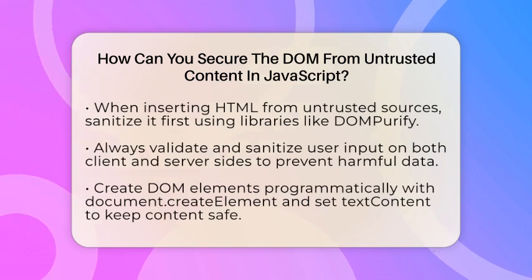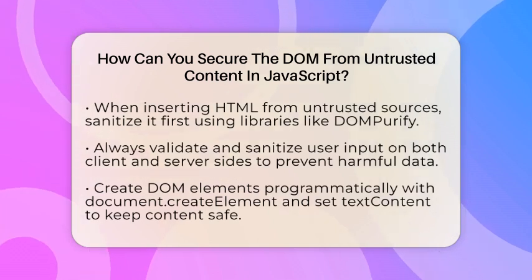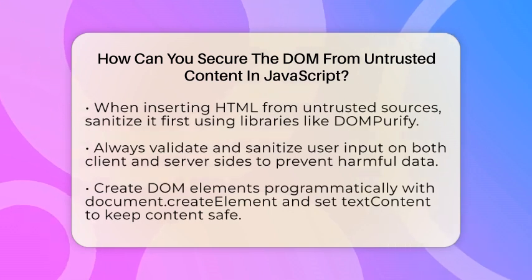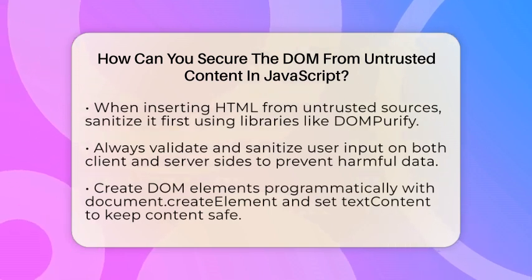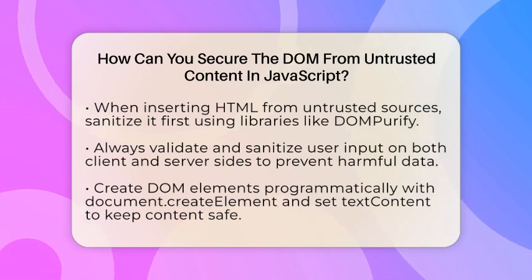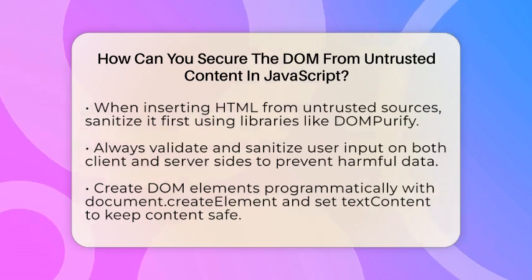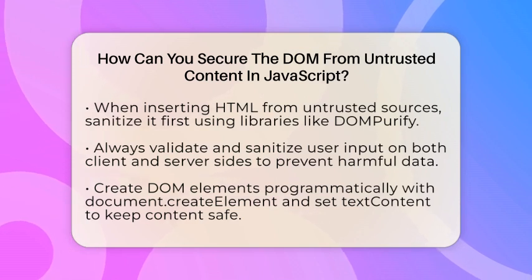Next, never use functions like eval or Function to run strings as code. These functions are dangerous because they execute whatever string you give them. If the string comes from a user, it could be malicious. Instead, use safer methods like JSON.parse when working with data.